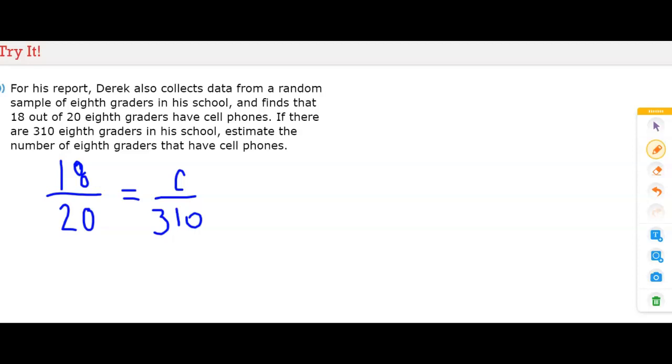The next step is to multiply the 18 over 20 times the 310, and that will give us the value of C, which is the number of students with a cell phone in 8th grade. The total of students with cell phones in 8th grade is 279 students.